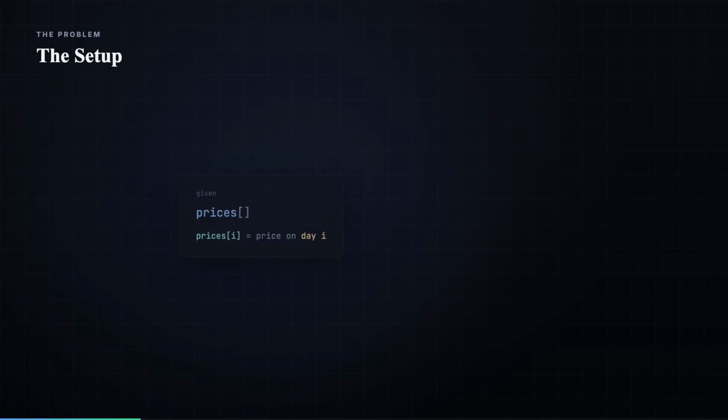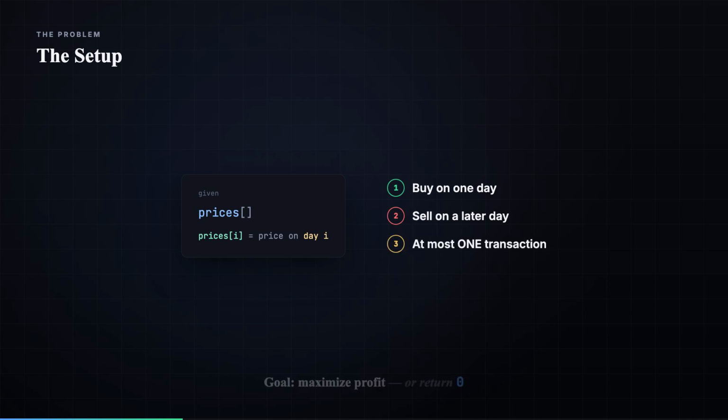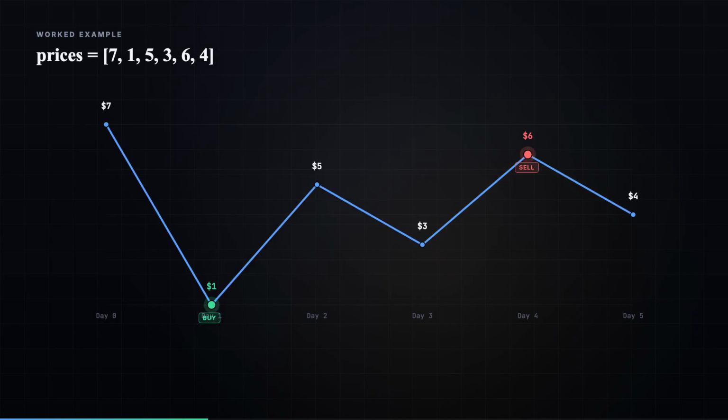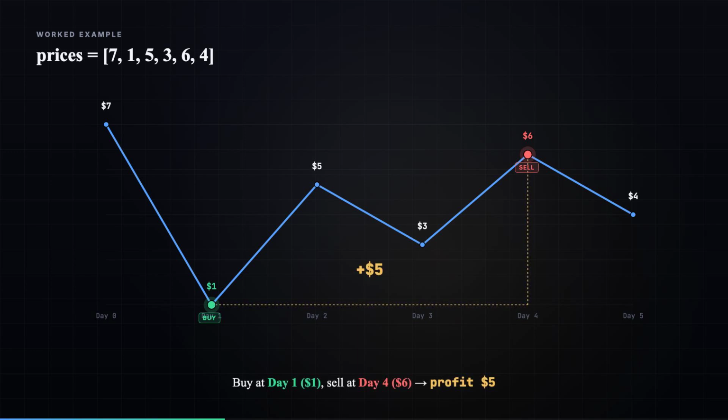Here's the setup. You're given an array of prices, where prices[i] is the price on day i. You may buy on one day and sell on a later day, at most once. Your goal? Maximize profit. If no profit is possible, return 0. Take this array: 7, 1, 5, 3, 6, 4. Buy at 1, sell at 6, and you pocket a profit of 5. That's the best you can do here.